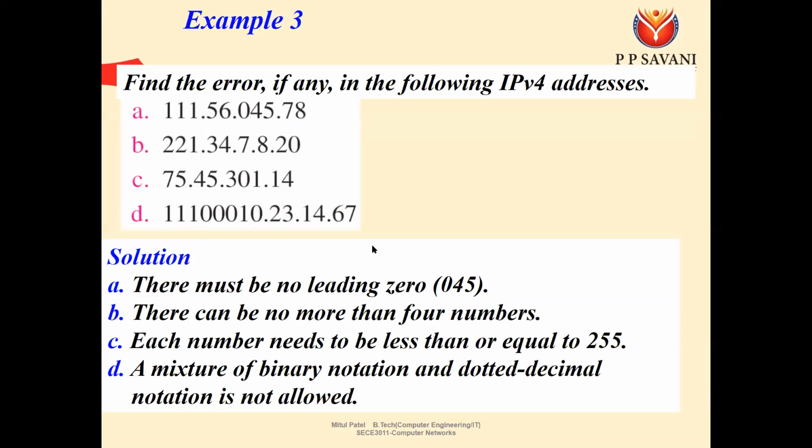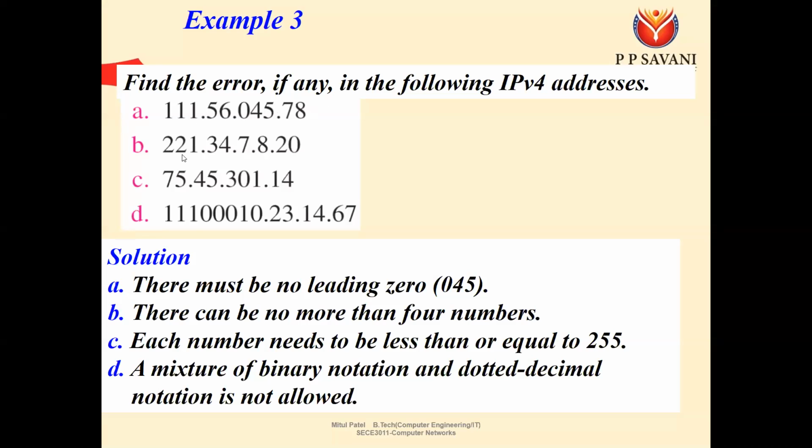Okay. Find the error, if any, in the following IPv4 addresses. So for the first one, 111.56.045.78. What is the error here? The error is that when we represent in decimal, there should not be any leading 0. 045 cannot be written, we have to write only 45.